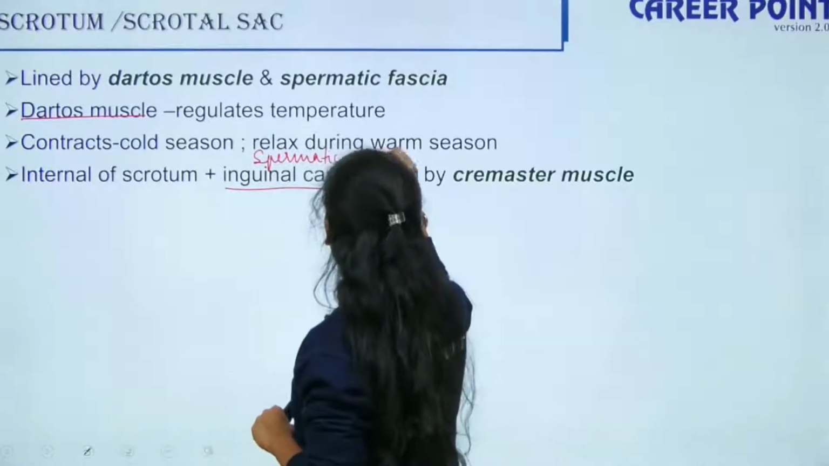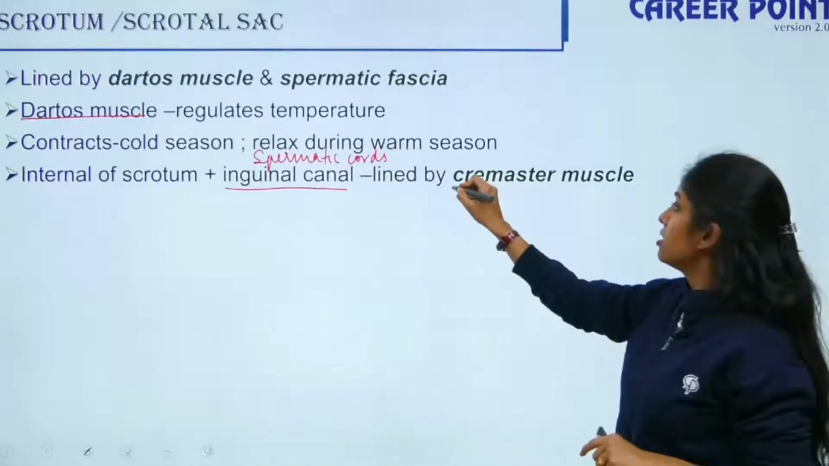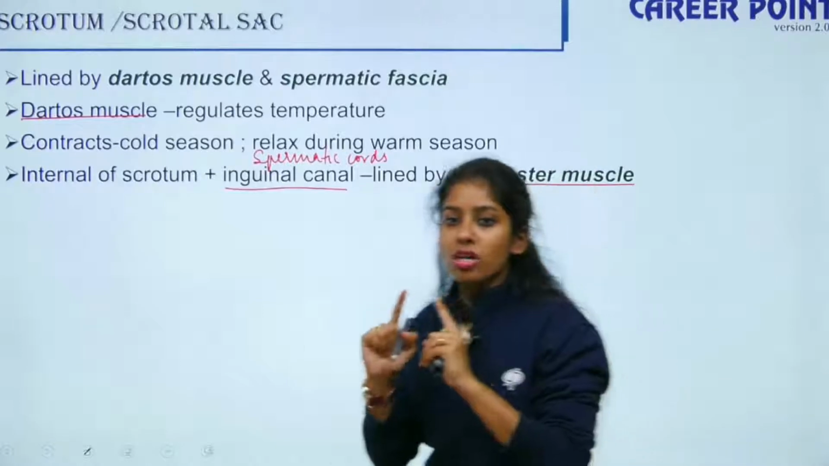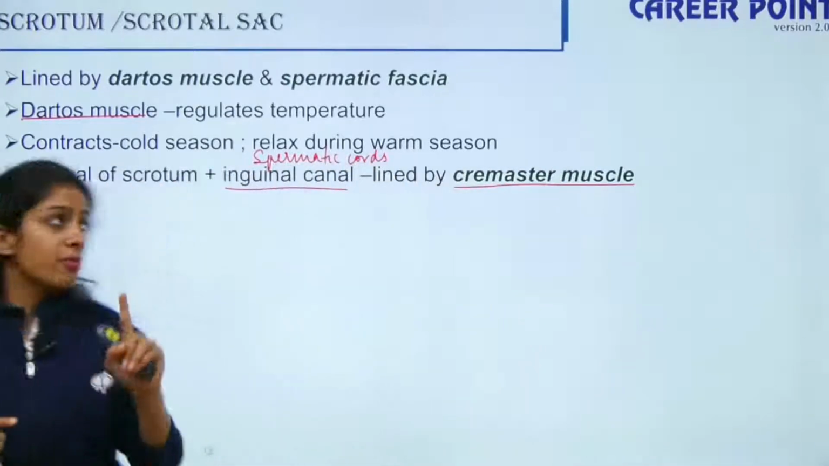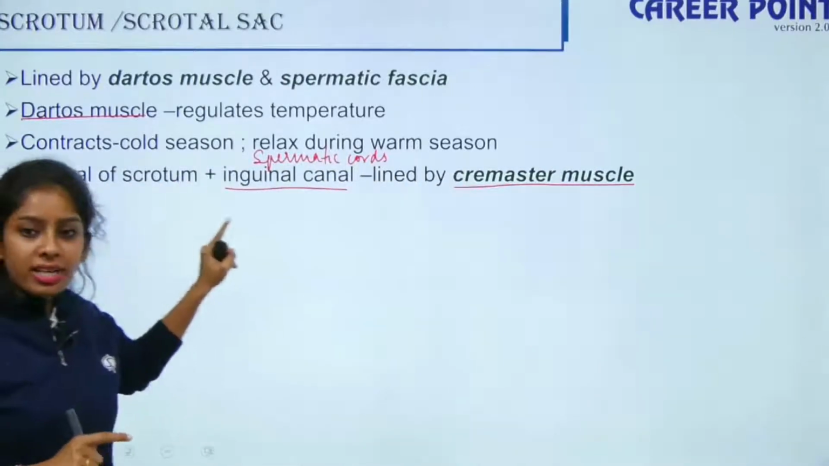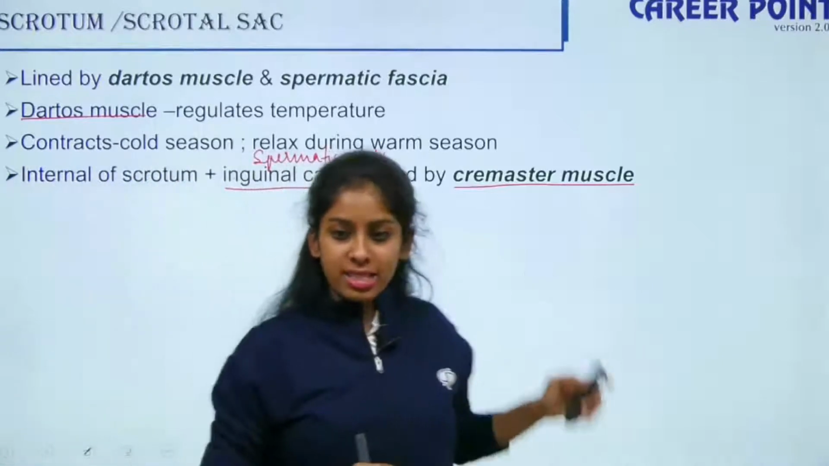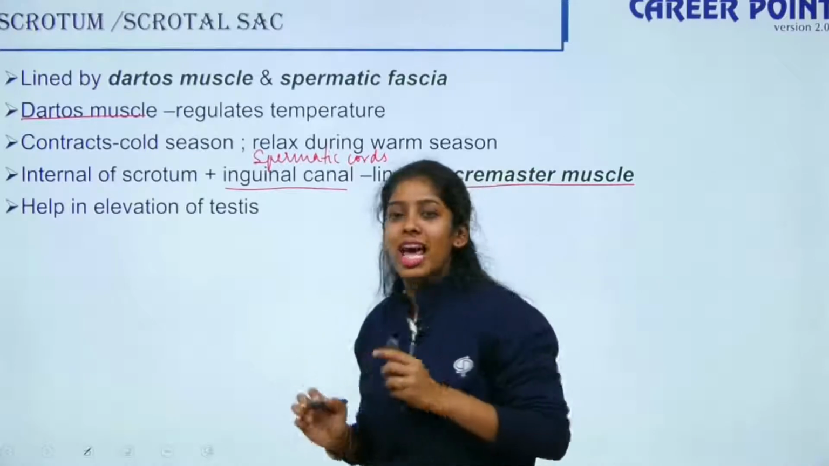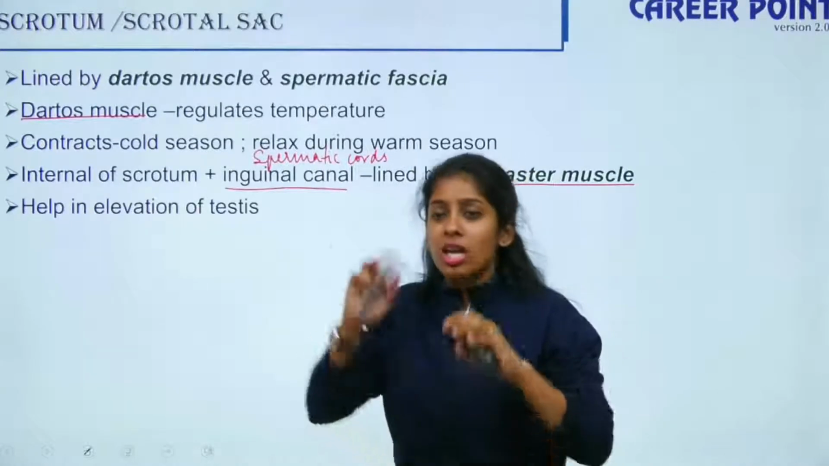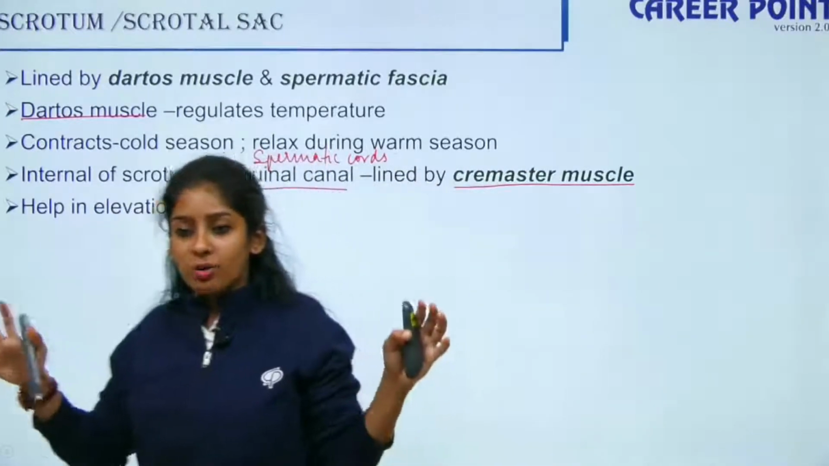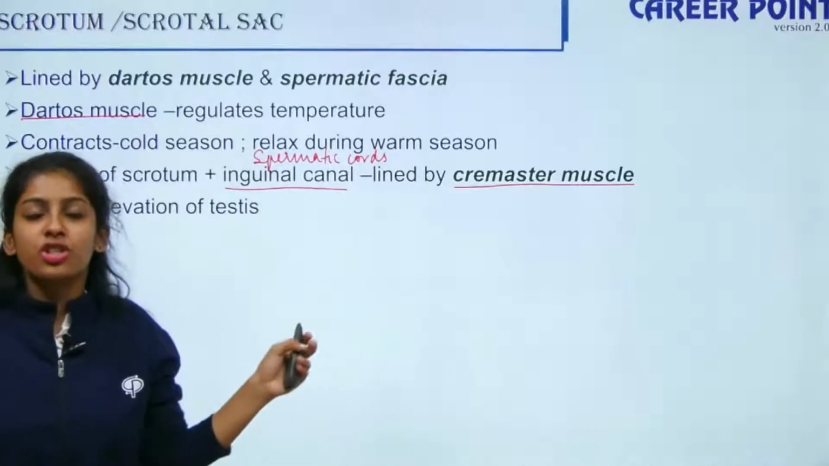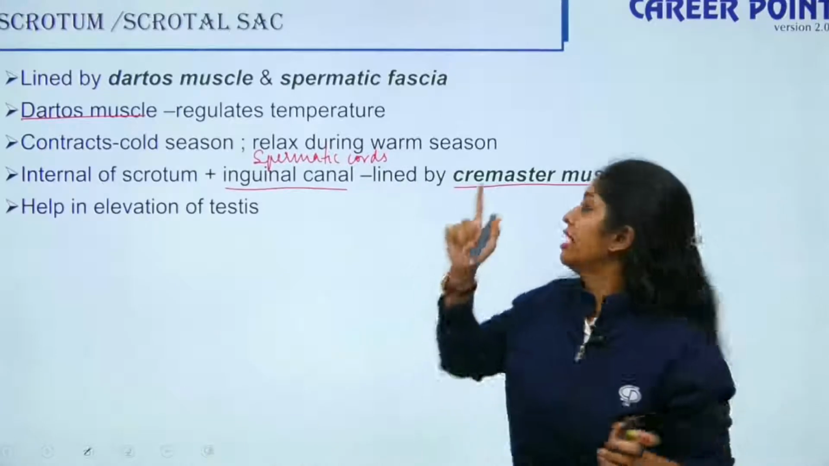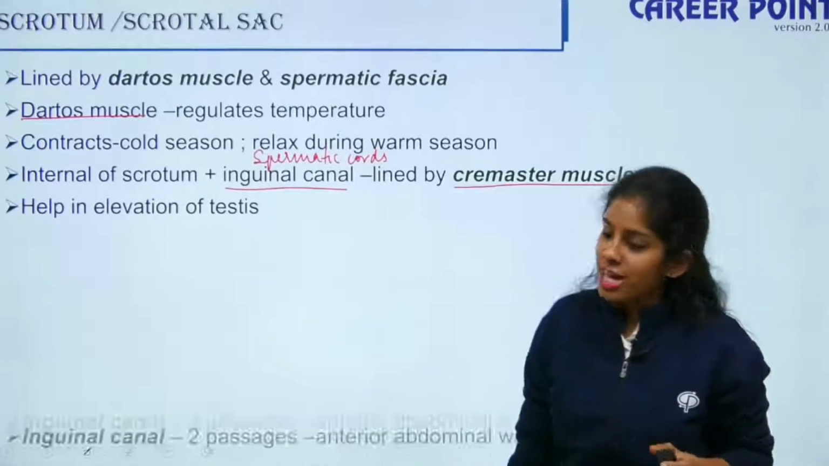So they are lined by a separate type of muscles known as cremaster muscles. Your scrotum or the scrotal sac on the outside is lined by your dartos muscle. On the inner side, it is lined by your cremaster muscles. This cremaster muscle helps in the elevation of the testis. Though your testis is located outside your abdominal cavity, it should not be left free to hang. Someone has to hold it in place, so it is held in place by your cremaster muscles.